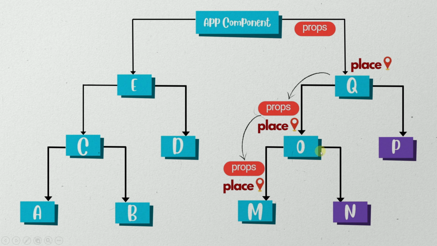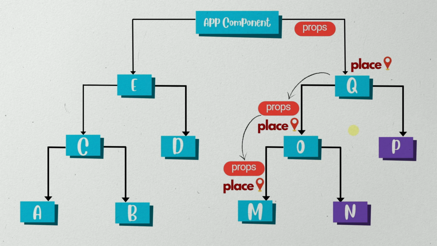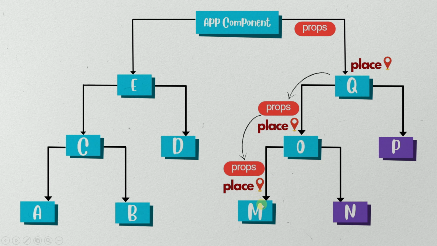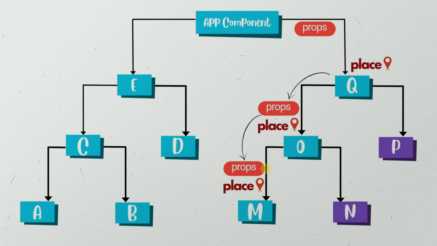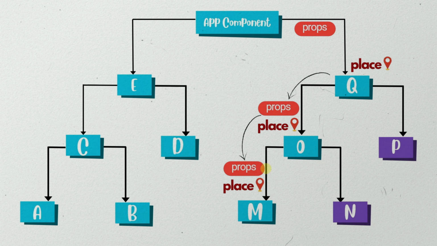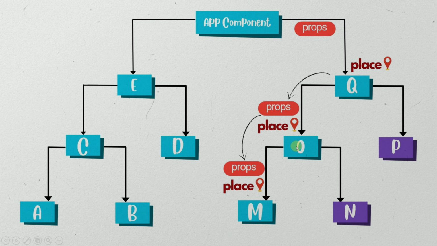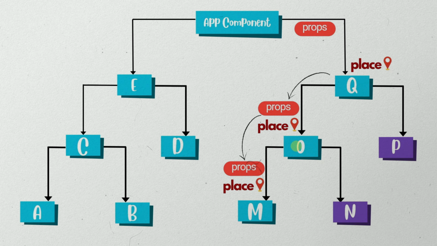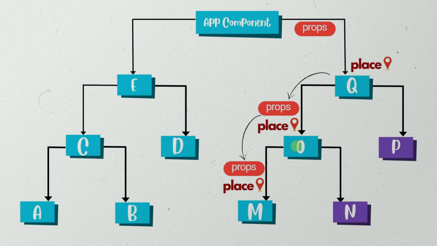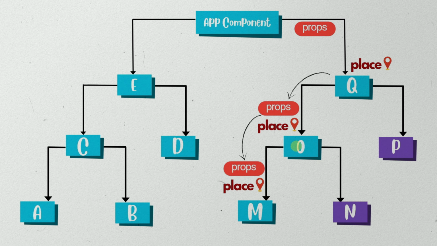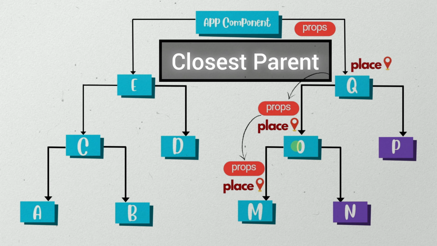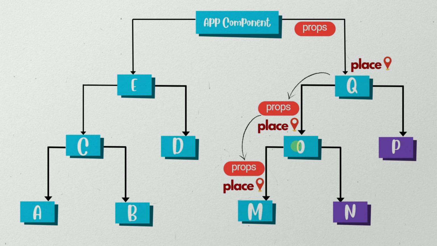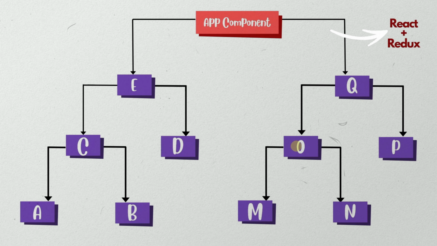So now here component O does not need this place data, but still data has to be passed to component O. Why? Because its child needs to display that data. Depending on the level of nesting, this will be a very frustrating task. Components which don't need the data still have to be aware of that data. And if any sibling component needs the data, the state has to be lifted up and passed to the closest parent. Whenever you're working in a React application, if you get stuck at this point, then this will be the right time to use React plus Redux.